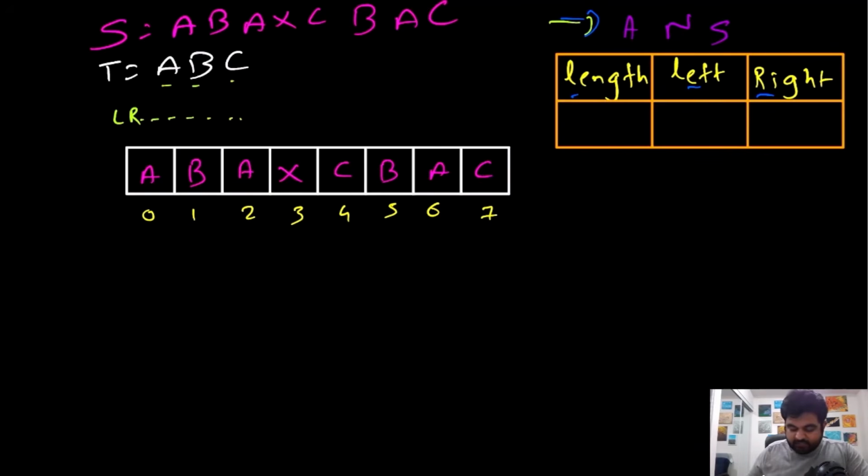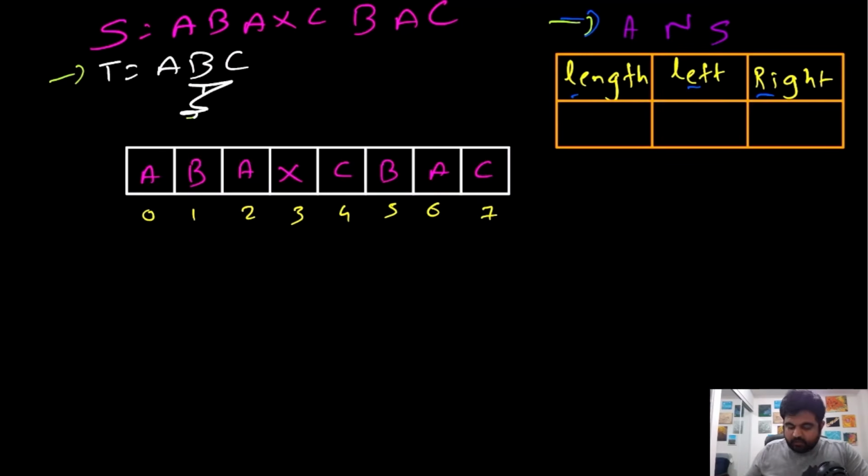Once we do that, we will start moving the left pointer to the right side until this condition is no longer true and we are not able to make ABC in the given left and right string. Again we will continue the process on our right portion, and then try to see whether we can find a better substring or not. So let's see this approach in action.